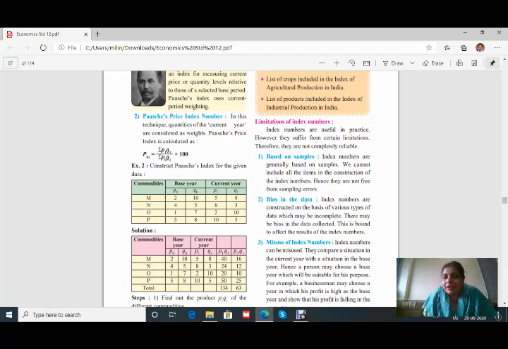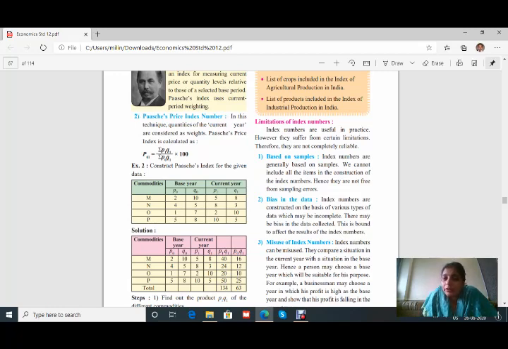The second point itself is saying bias in the data. Index numbers are constructed on the basis of various types of data which may be incomplete. They may be biased in the data collected. This is bound to affect the result of the index number. Some data are biased, that means they are a little bit incomplete, in the sense कि कभी कभार पूरा data collect नहीं होता है. In that case, it may be biased data or incomplete data, which will not give the exact result, or it will affect the result of the index numbers. That means अगर data incomplete है तो result मुझे उतना correct नहीं मिलेगा.